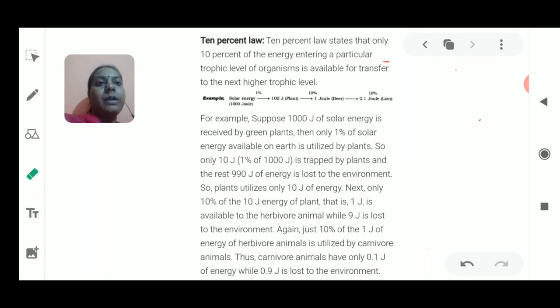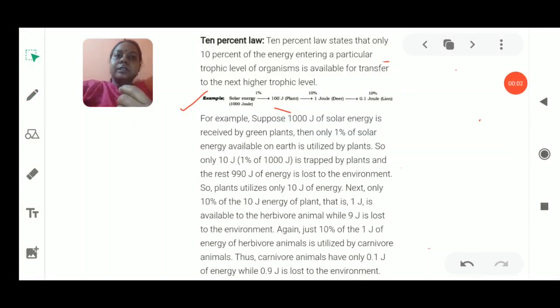This is also known as Liebig's law, or sometimes it is generally used as the 10% law. So don't be confused. It is very simple: 1% is absorbed by the plants in the form of radiant energy of the sun. Then from that 1%, only 10% of energy is utilized. Now where is the other 9% of energy going? It is going into the environment in the form of heat and light, in the form of energy.